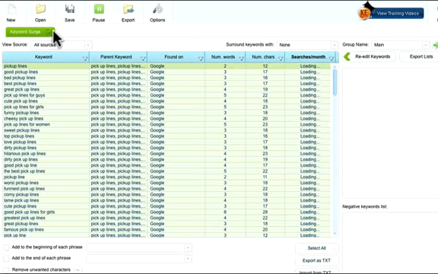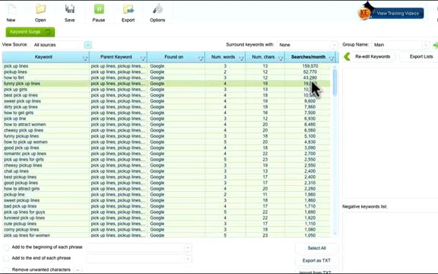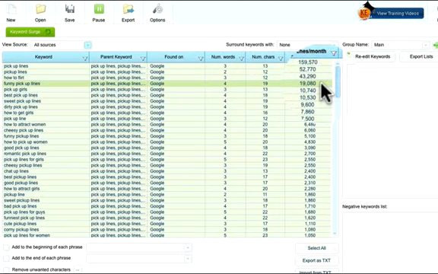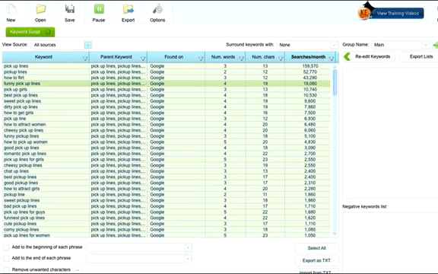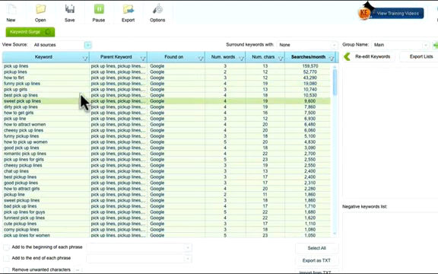You can see it turning, like boom, look at all those keywords that it has returned. It's returning and it's looking at the searches. No problem. Awesome. It has found my funny pickup lines. There it is. Searches per month, 19,000. Very good. What was the other one? Sweet pickup lines. Where's sweet pickup lines? Here it is. Sweet pickup lines, guys. 9,000. You see the power of this, right?